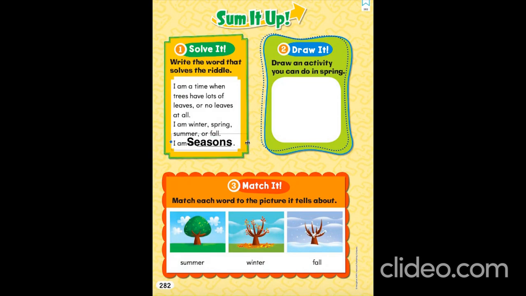Okay, now let's read the next one. Draw an activity you can do in spring. So you can draw any activity which you would like to do in spring. Let's read the third question. Match each word to the picture it tells about.